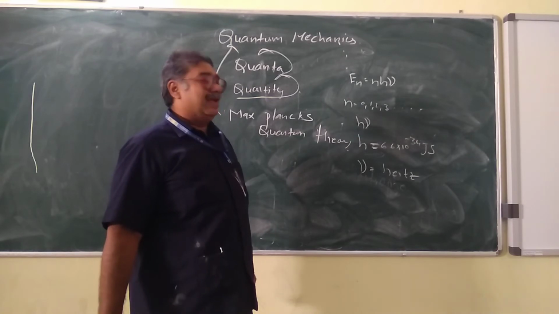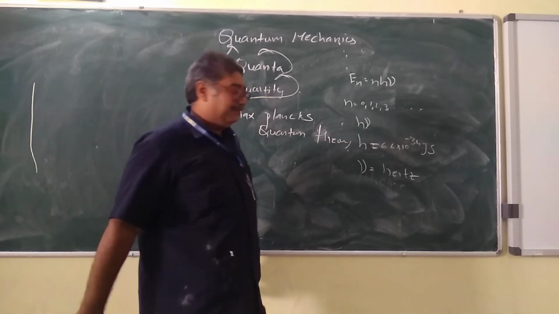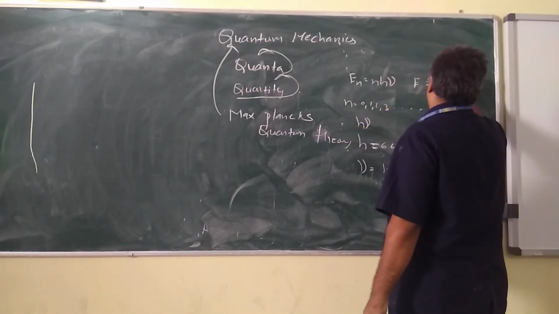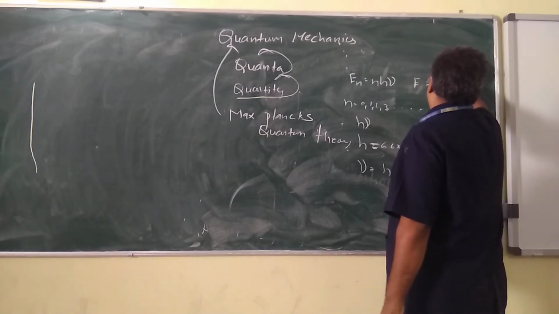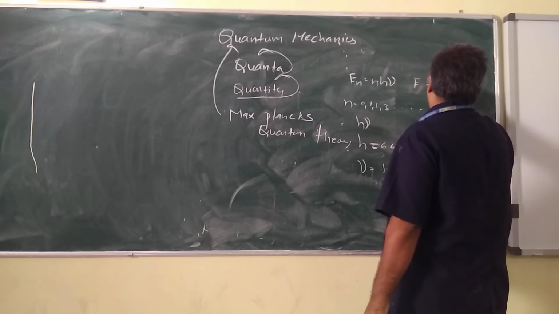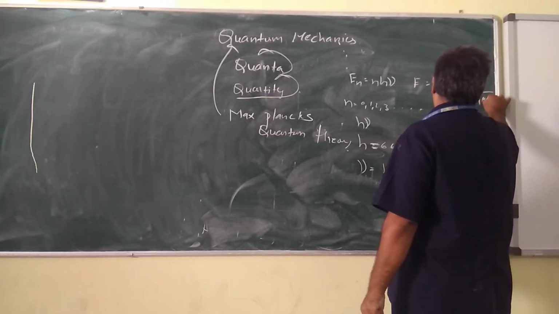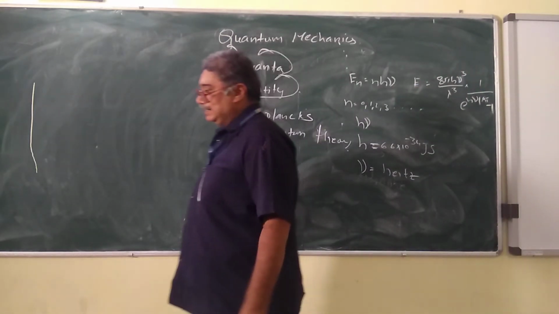Now when Planck's quantum theory was established and elaborated, we finally get an equation given by E equals 8 pi h c cubed by... this is the original Planck's law, the energy distribution.